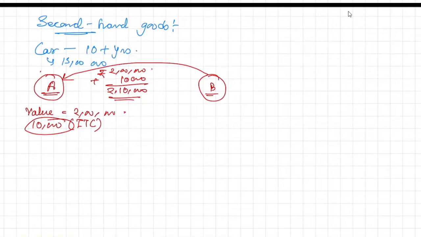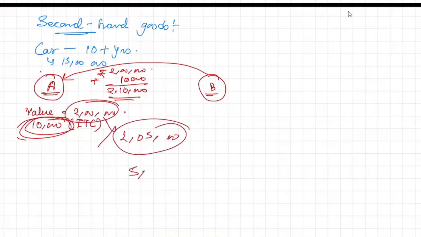ITC's rule is simple, no? Why do we take the credit of ITC? Because on our outward supply, we are going to collect tax. Yes, sir. On our input purchase we have paid tax, and on our output we will also pay tax. So we'll take the credit of it. Now, if you have taken the credit for this amount, how can you think that if you sell it at 2,05,000, the government will charge tax of only 5,000?